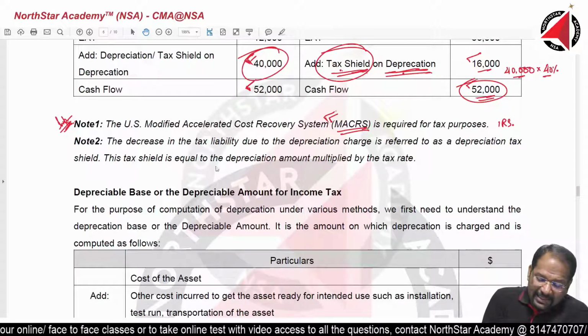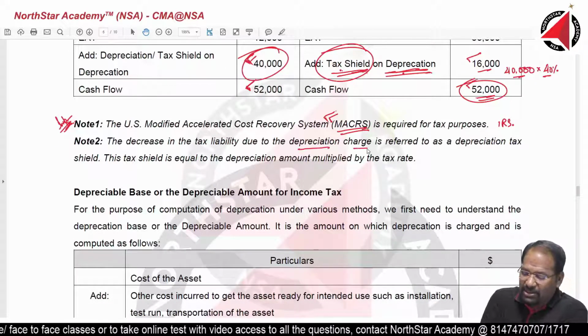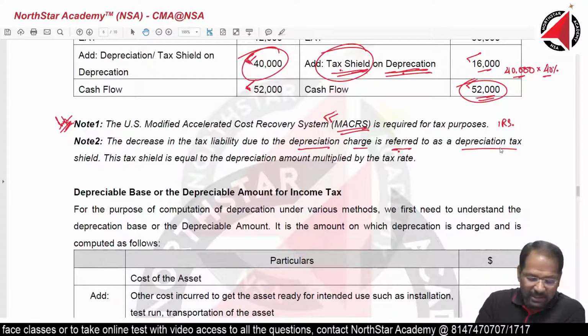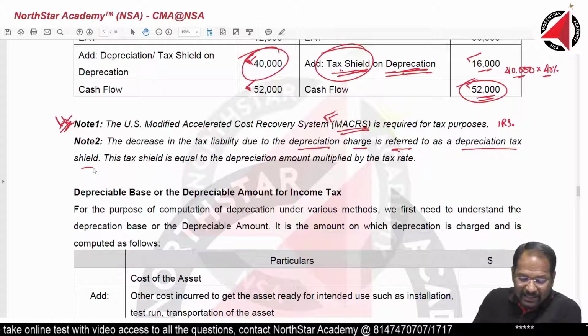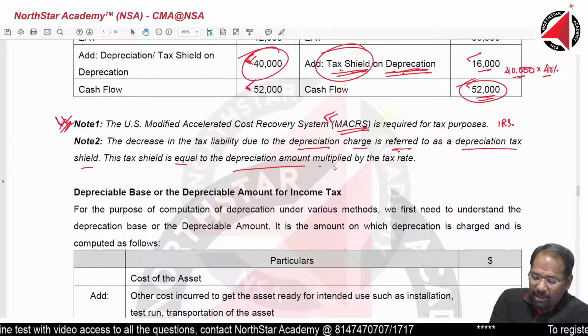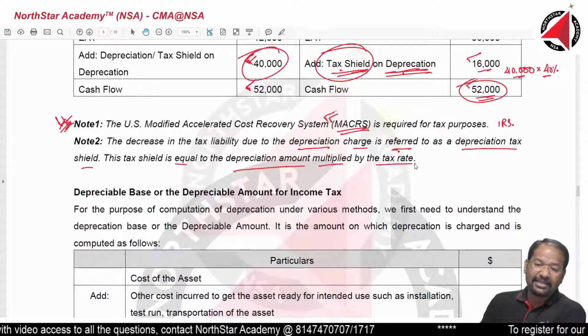Next, the decrease in tax liability due to depreciation charge is referred to as depreciation tax shield. I have already explained this to you. The tax shield is equal to the depreciation amount multiplied by the tax rate.